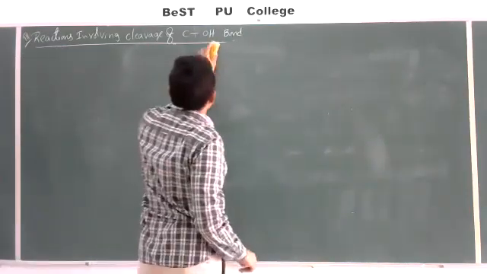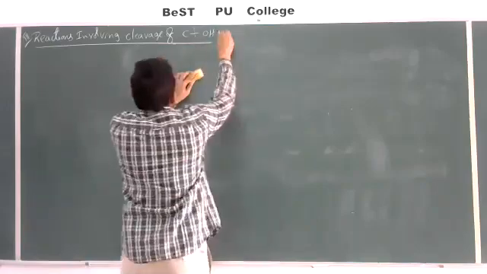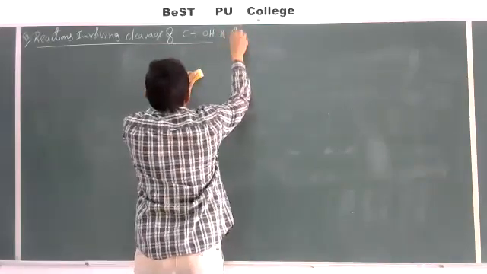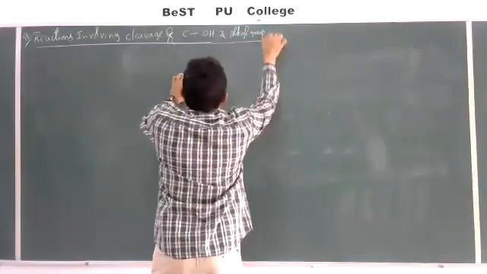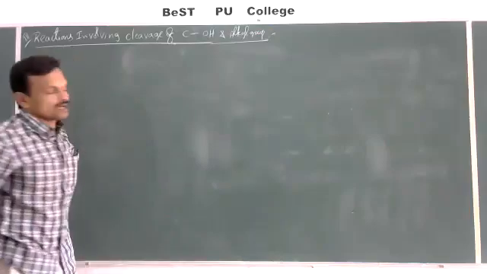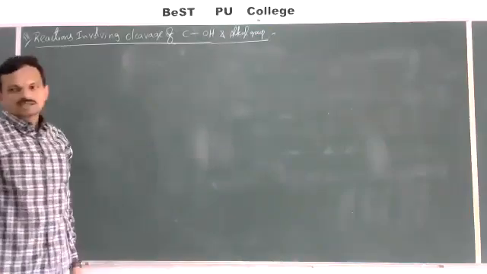Now, come to the third type of reactions. Reactions involving cleavage of C-OH and alkyl group. Here the cleavage of C-OH as well as alkyl group takes place. Let us take the first one in that.